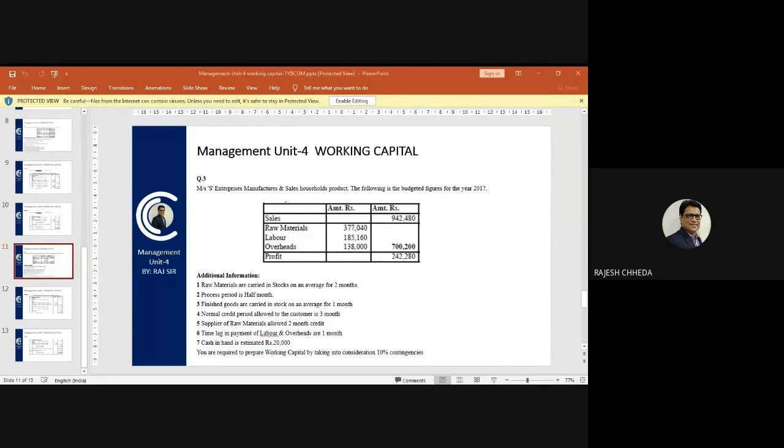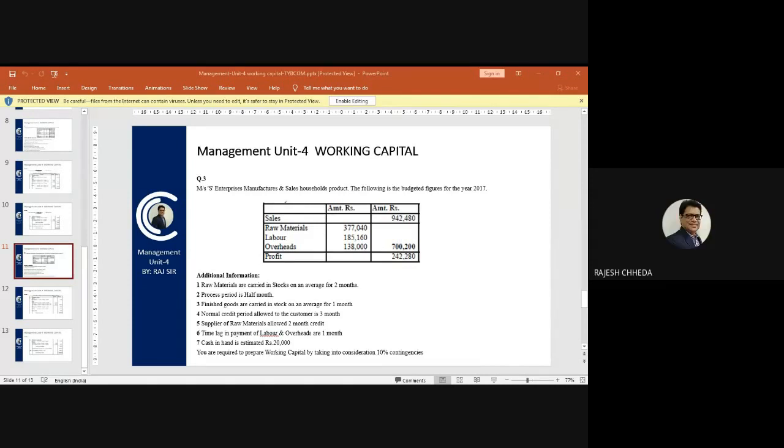Which amount will we take to divide by 12? 7,200,000. Very good, perfect. 7,200,000 divided by 12 multiplied by 1. So this amount is how much? 58,350. Yes? Yes, sir. Okay.